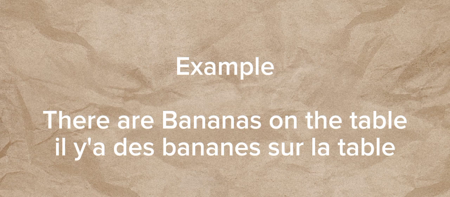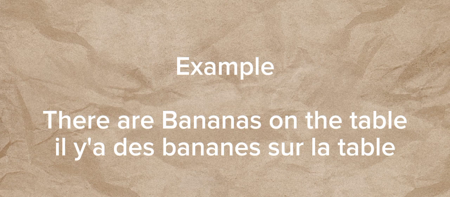Il y a des bananes sur la table. You can't say il y a bananes sur la table. Doesn't make sense. You have to introduce this article. Il y a des bananes sur la table. But in English, you can actually say there are bananas on the table or there are some bananas on the table. You can plainly say there are bananas on the table. But in French, no. You have to introduce des to make it sound better.